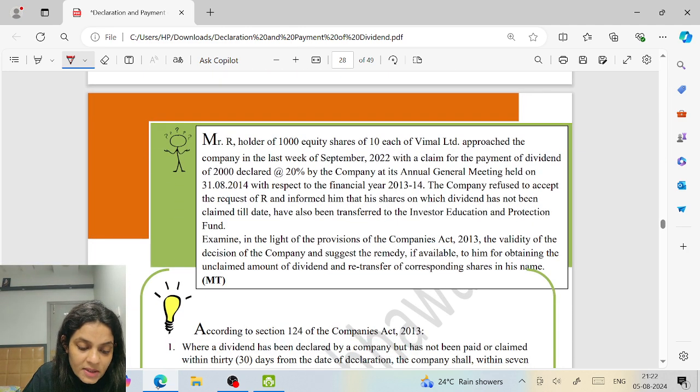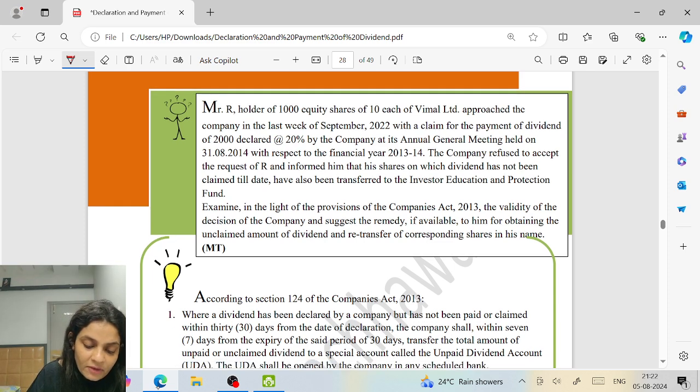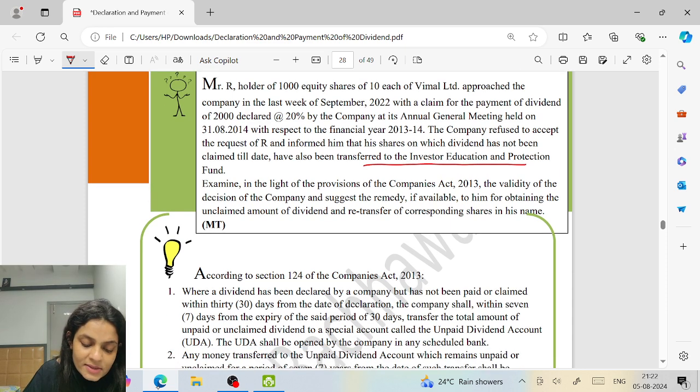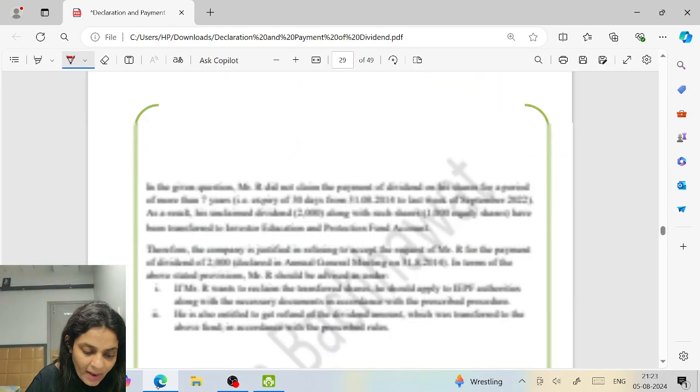Mr. R, holder of 1,000 equity shares of 10 each of Women Limited, approached the company in the last week of September with a claim for payment of dividend of 2,000 declared at the rate of 20% by the company at its AGM, held on 31/8/2014. With respect to the financial year, the company refused to accept the request of R and informed him that his shares on which dividend has not been claimed till date have been transferred to Investors' Education. What is the remedy, if available? He can go and make an application to the Investors Education and Protection Fund, prove that the shares belong to him. Once he does that, he will get the shares back.